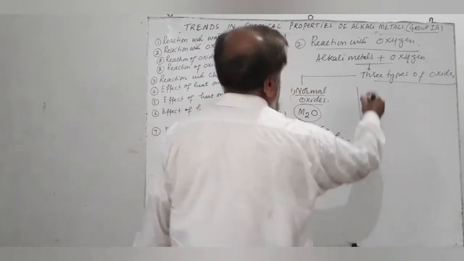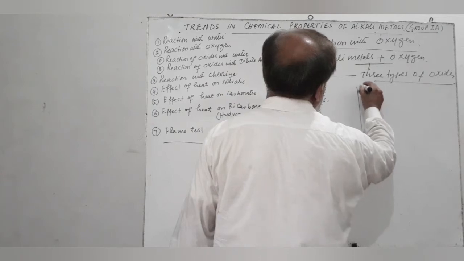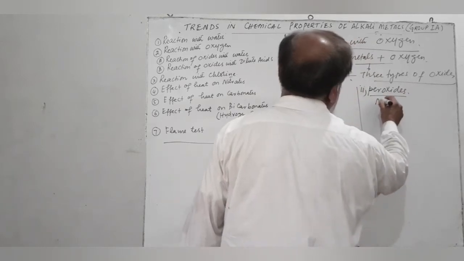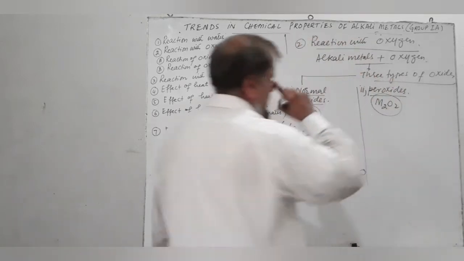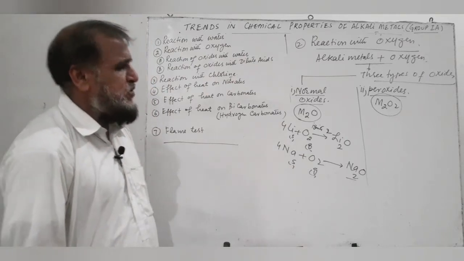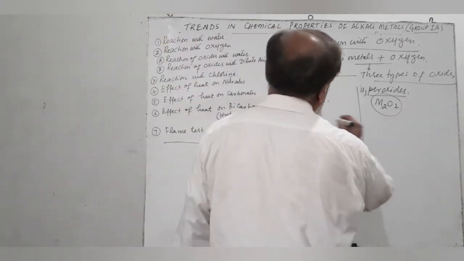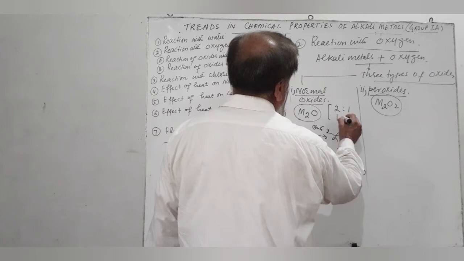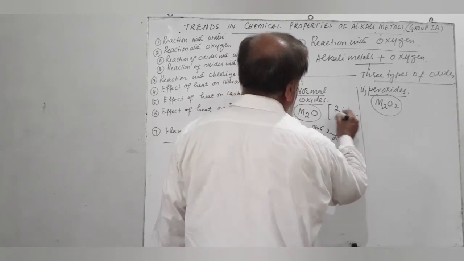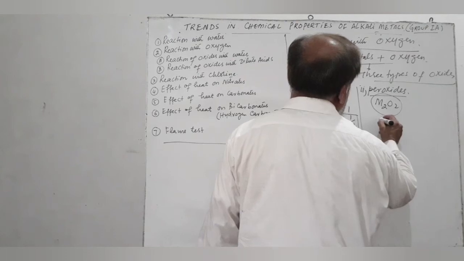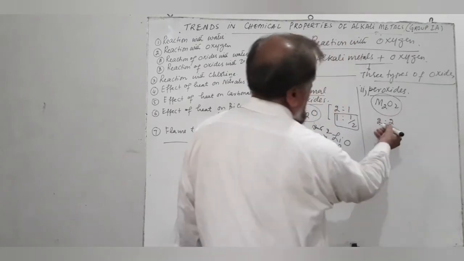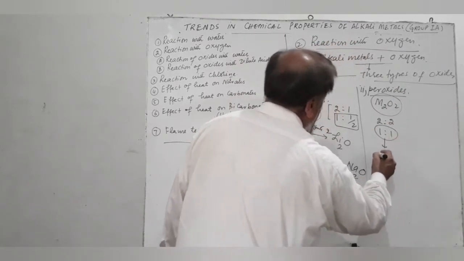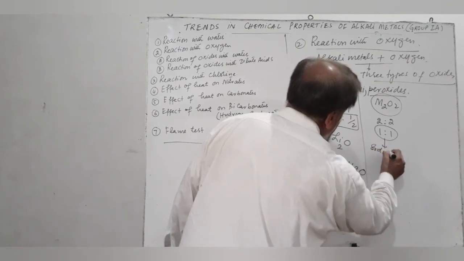The second type of oxides which are formed by alkali metals are known as peroxides, having the general formula M2O2, in which the ratio of metal and oxygen is 2:2 or 1:1. Here in case of normal oxide the ratio is 2:1 or 1:1/2. In this case the ratio of metal and oxygen is 2:2 or 1:1. And an example of such oxides is sodium peroxide. Sodium forms peroxide